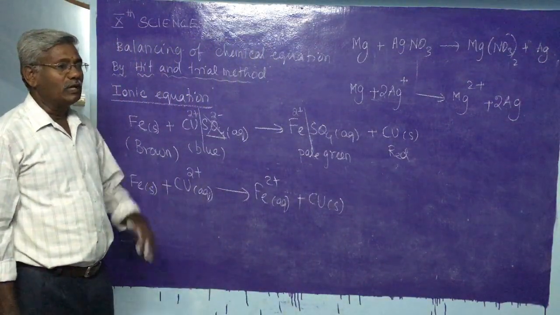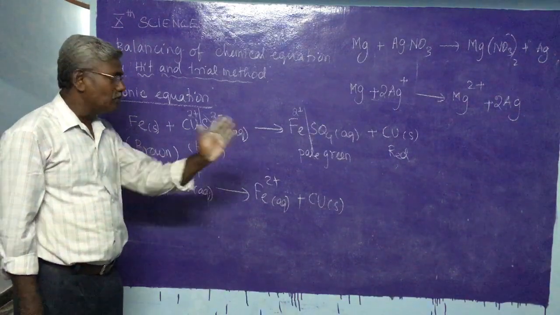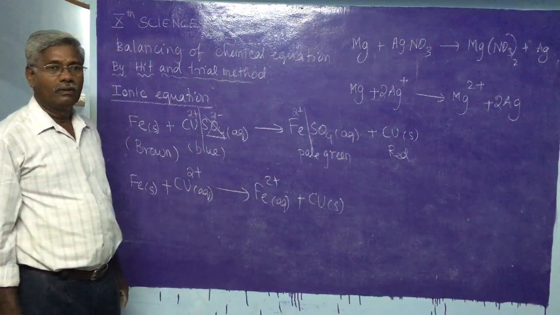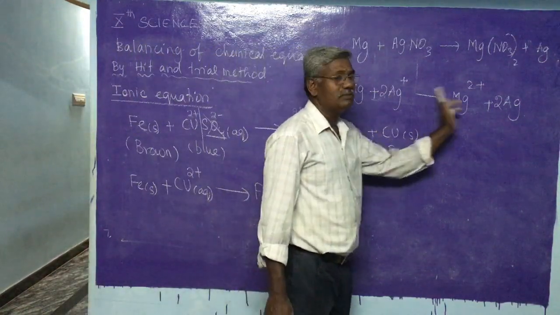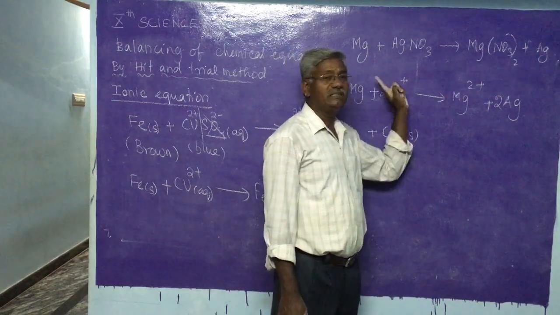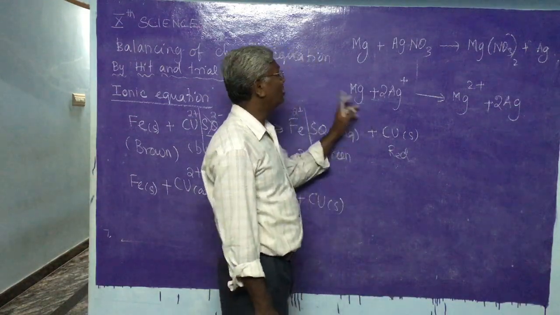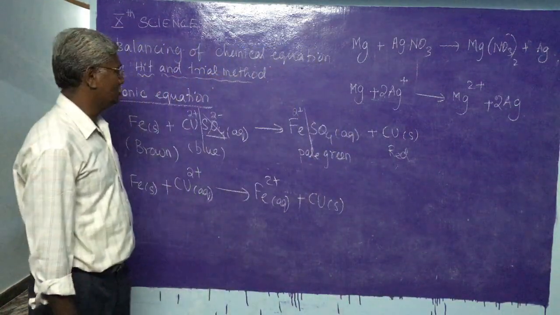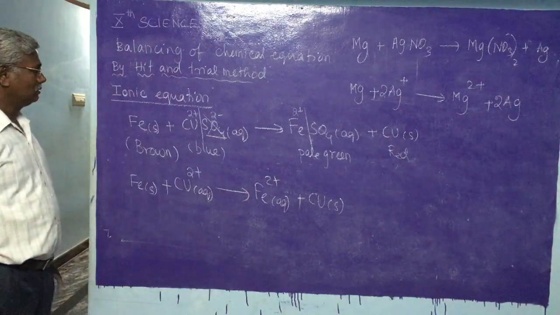In a normal neutral equation, the number of atoms of each kind must be the same on both sides. But in the case of an ionic equation, not only must the number of atoms of each kind be the same, but in addition, the total charges on both sides also must be the same. That should be followed while balancing the ionic equation. So this is about the ionic equation.